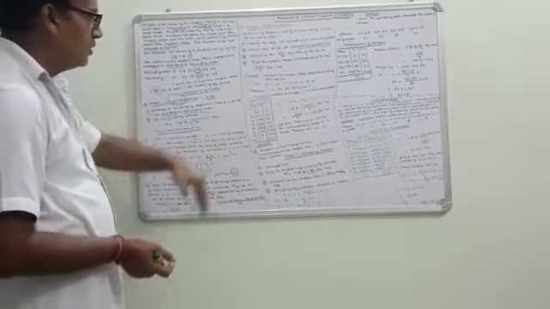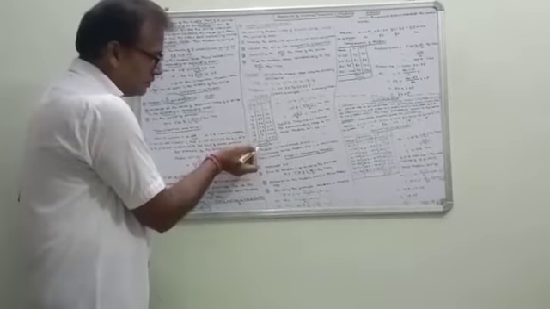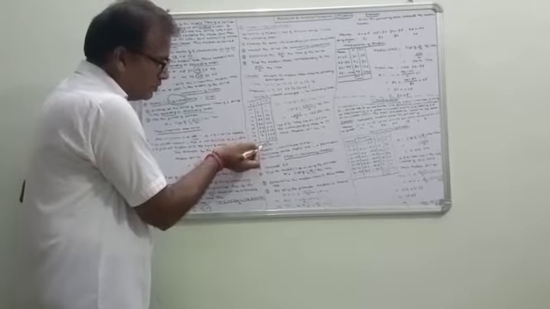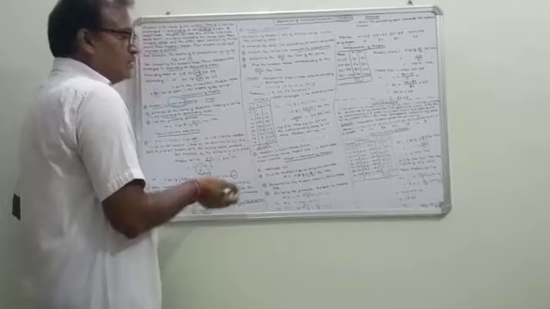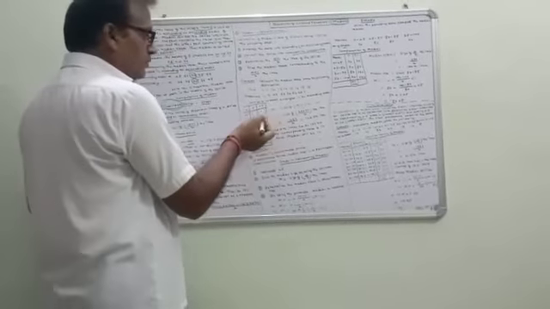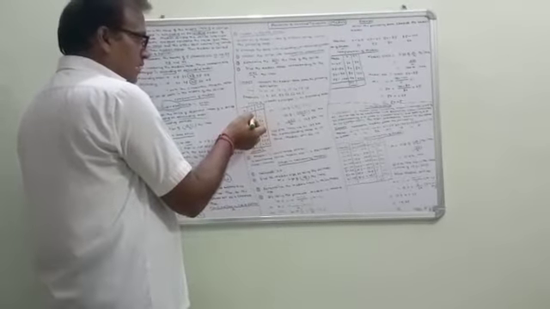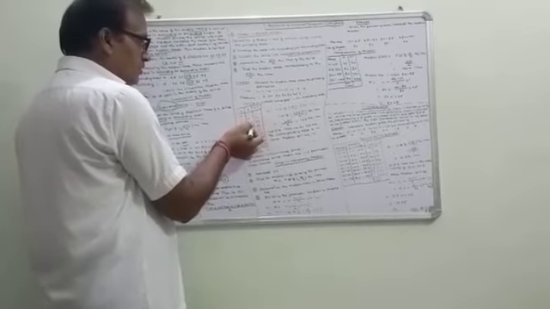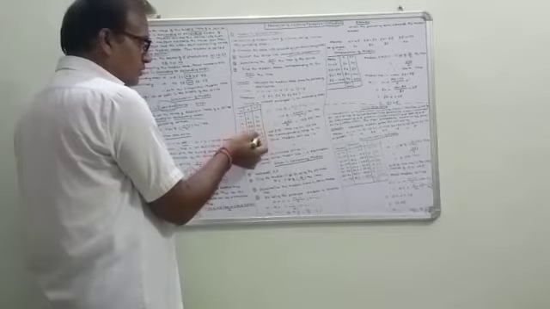And add these to get the number of items, n equal to 256. And find CF, cumulative frequencies. CF here is 1, 1 plus 9, 10, 10 plus 26, 36 and so on.